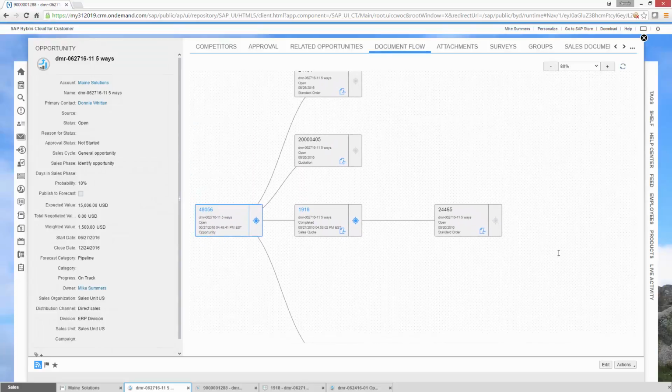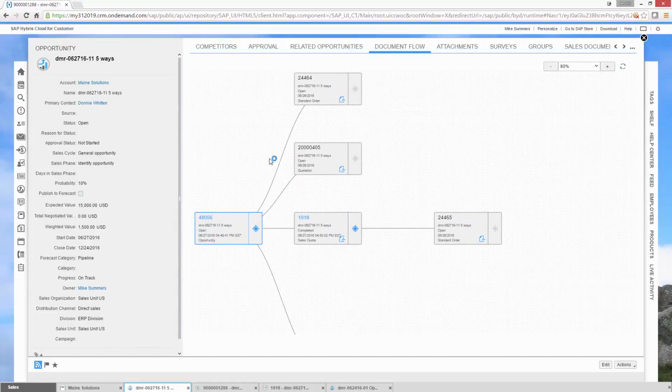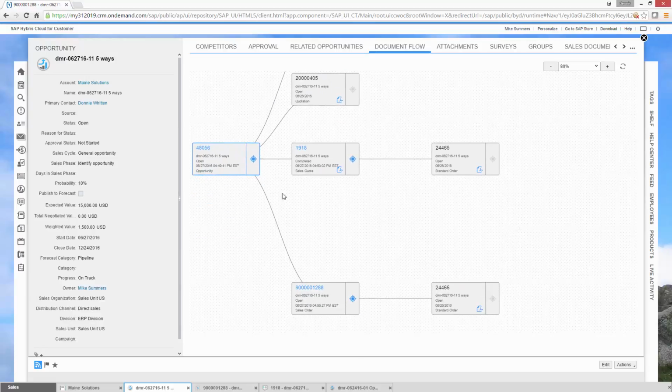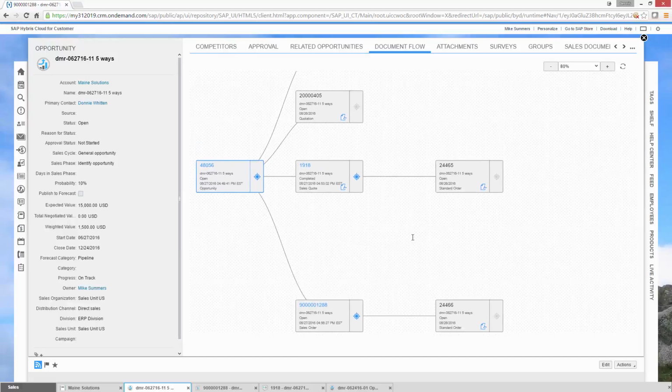Woo! We created a standard order. We created a standard quote. We created another quote which turned into a standard order. And we created a sales order within Cloud for Customer that turned into a standard order at the far end of it all. Whew. Like I said, it can get intricate.